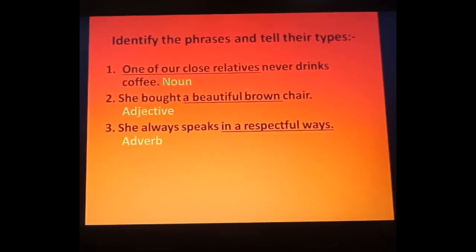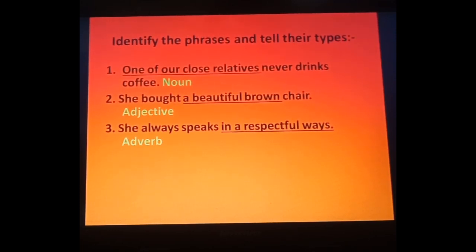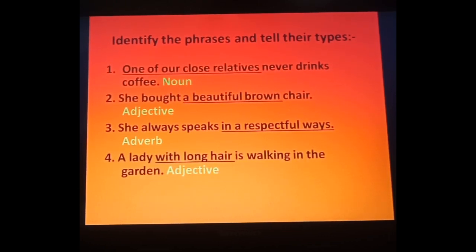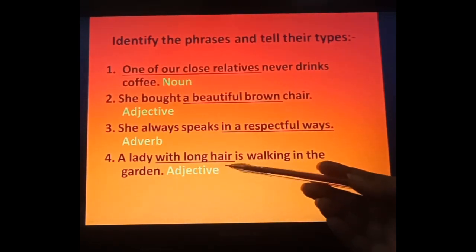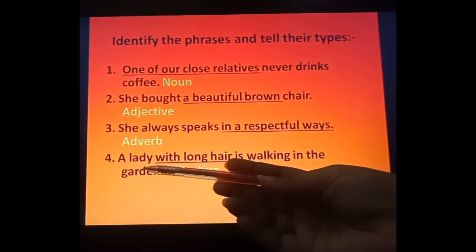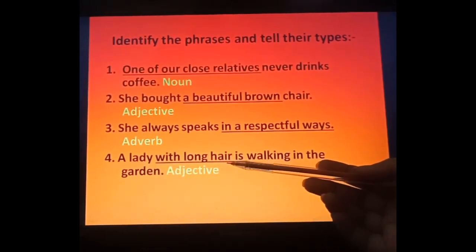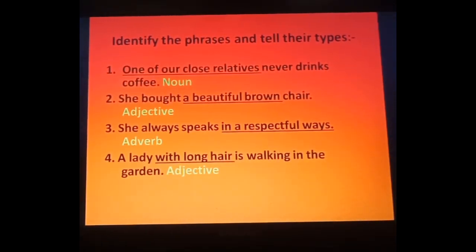Next one, she always speaks in a respectful way. Okay, so speaks. How does she speak? How, where, when. Remember, how, where, when. In which it comes, that is adverb. So this is our adverb phrase. Next one, a lady with long hair is walking in the garden. So a lady, the quality of the lady, that is with long hair. So with long hair, this is the quality of the lady. That lady is a noun. So this is the quality. That's why this is an adjective phrase.